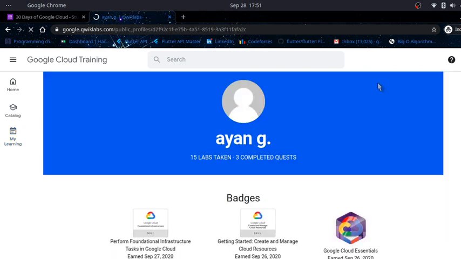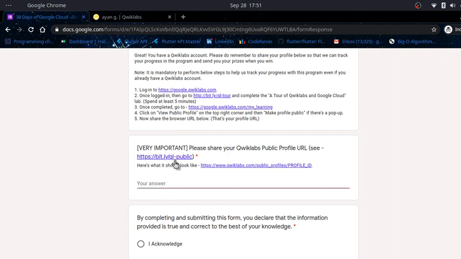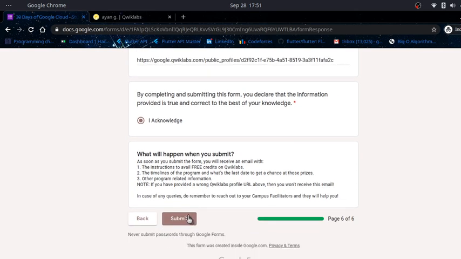Click on that. You will get the option of making a public profile, click on it. When you click on it, just copy that URL, Quick Labs public profiles and your profile ID, and paste it here. This is very important. You just acknowledge it and submit it. I am the facilitator, so I am not submitting it. This is not the form for me. These are the instructions for you.